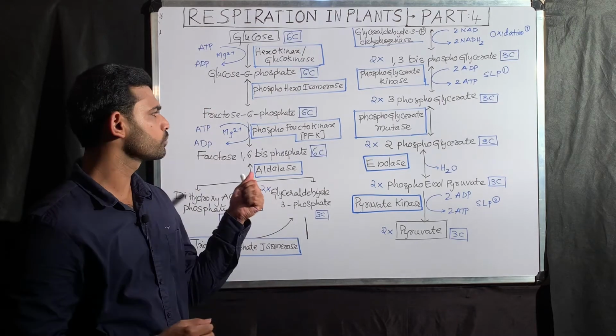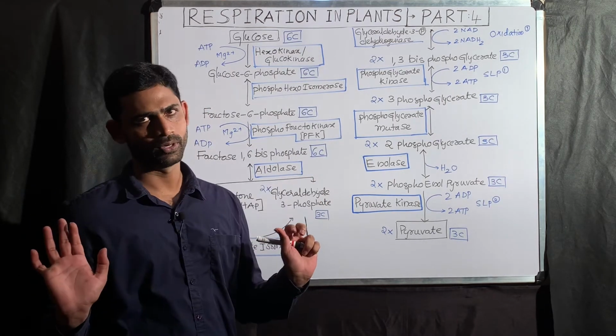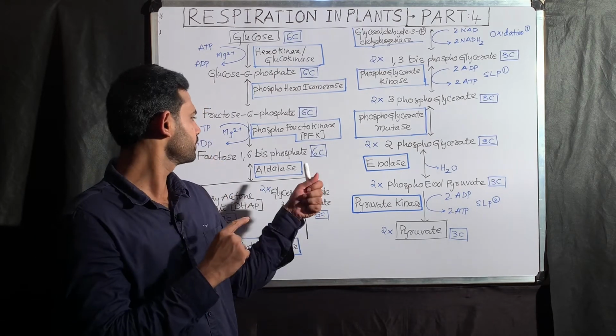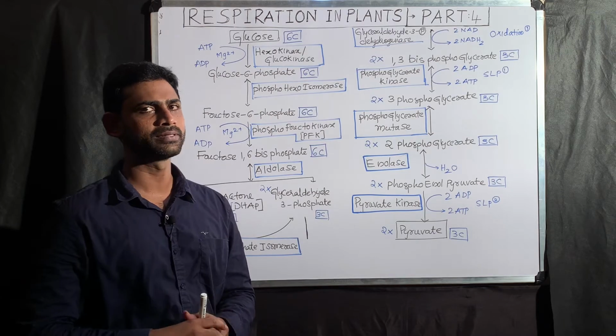So fructose 1,6-bisphosphate. How many carbons? 6 carbons. No change. So glucose 6-phosphate, fructose 1,6-bisphosphate, also 6 carbons. You should remember the number of carbons here.